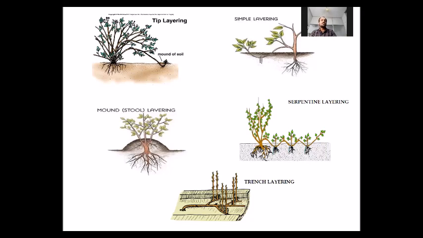That's why we are calling it trench layering. Next one is mound or stool layering, which is an important type of layering, followed mainly in guava. We will talk about it in a later slide. So these names of layering depend on which portion of the branch we are using for layering, or which portion of the branch we are forcing to produce new plants.